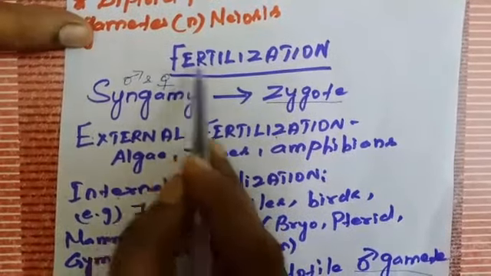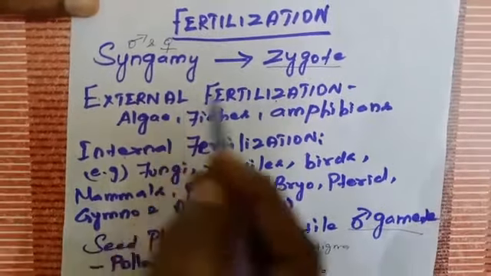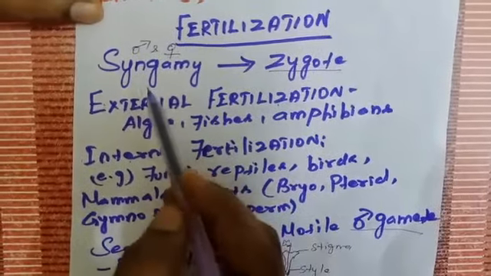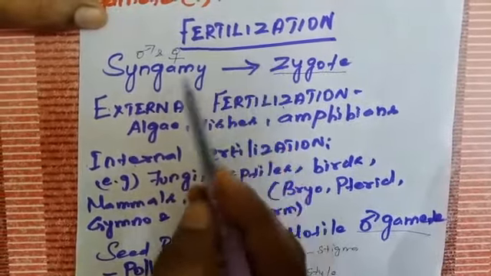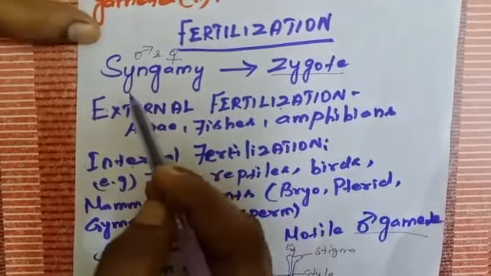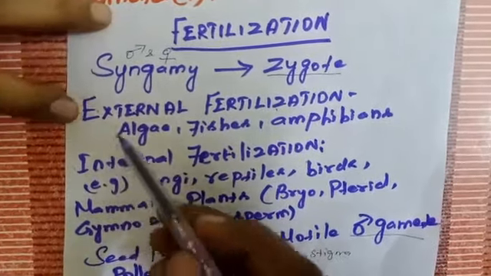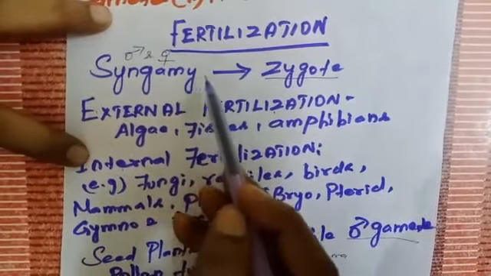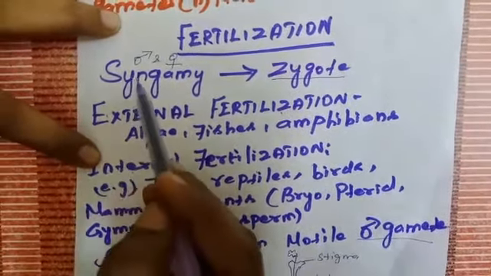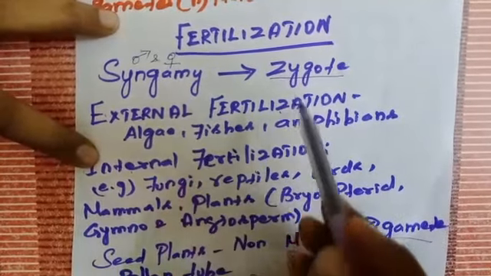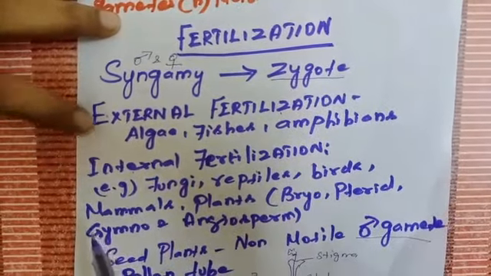Second phase, fertilization. What is meant by fertilization? Fusion of gametes. Fusion of male and female gamete is known as fertilization. It can otherwise be said to be syngamy. After the fusion of gametes, what happens? Formation of zygote occurs. When male and female gametes fuse, zygote formation occurs.